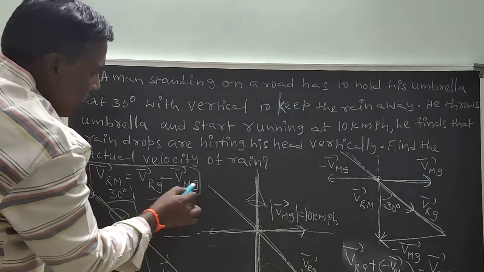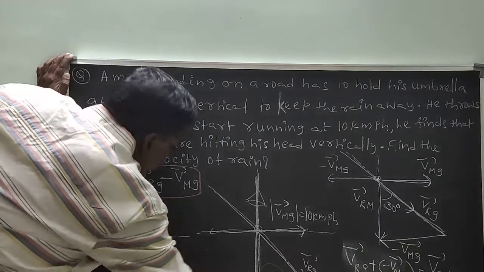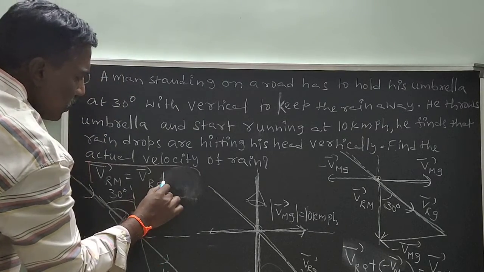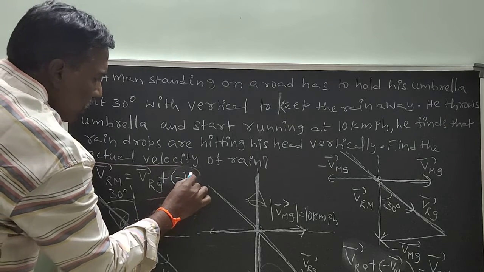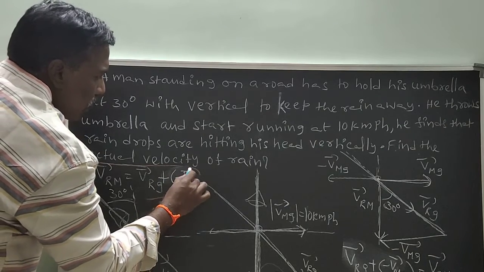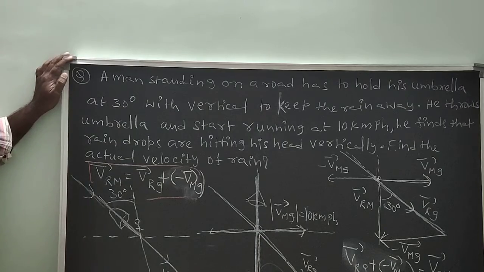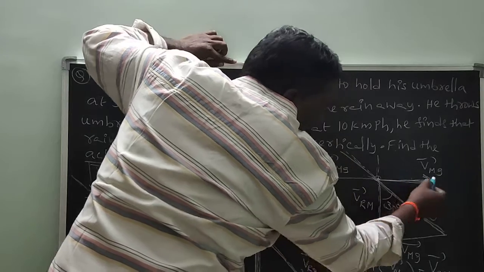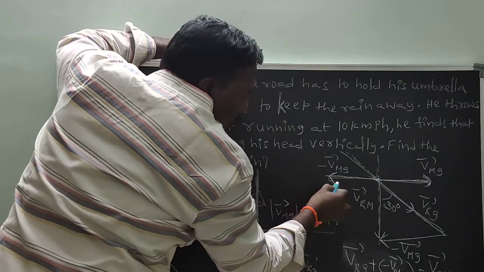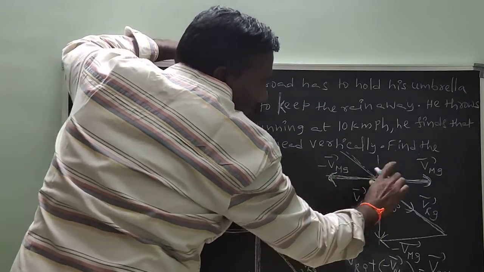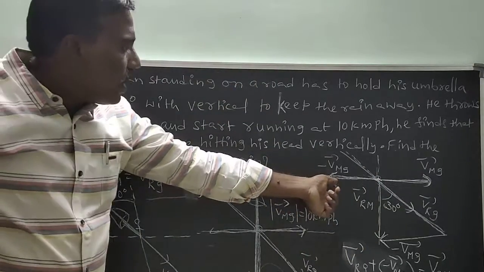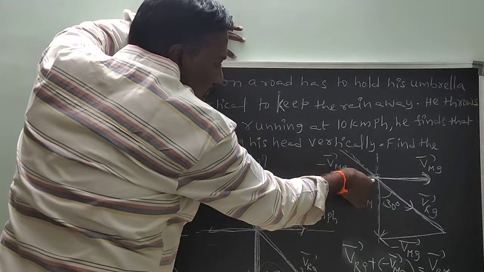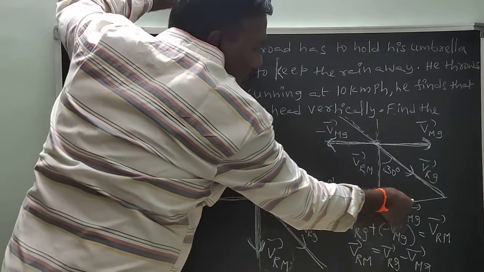So this can be written as velocity of rain with respect to ground bar minus velocity of man with respect to ground bar. This is the velocity of man with respect to ground bar. We can reverse the direction of man with respect to ground like this, without changing its magnitude. So this can be displaced vertically down and then back.